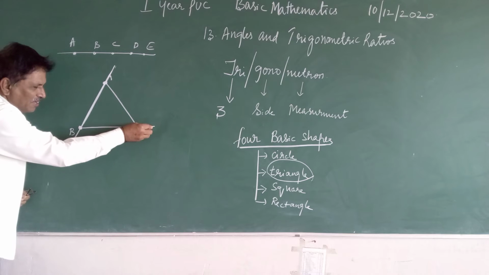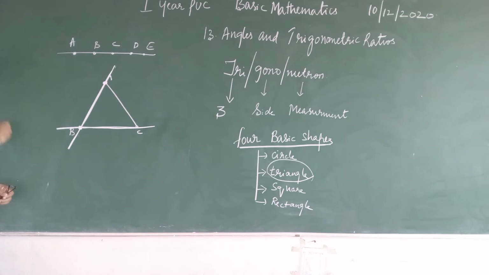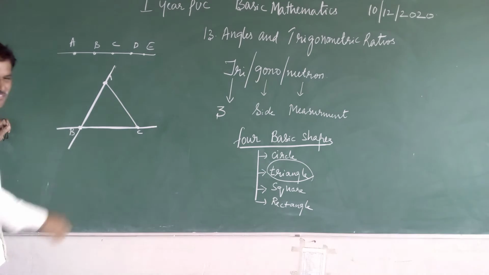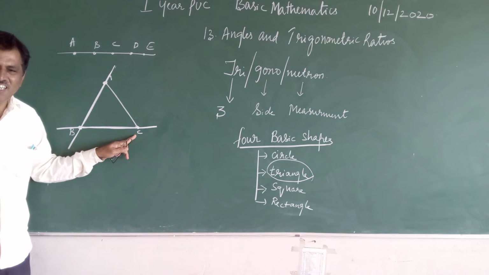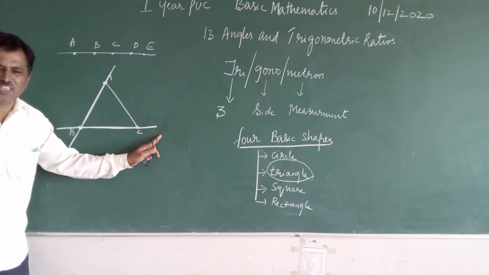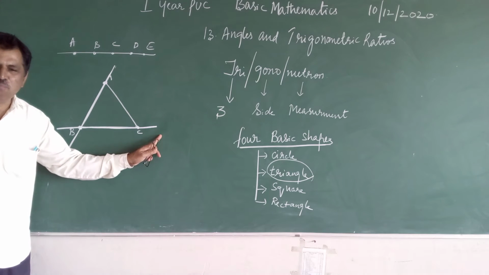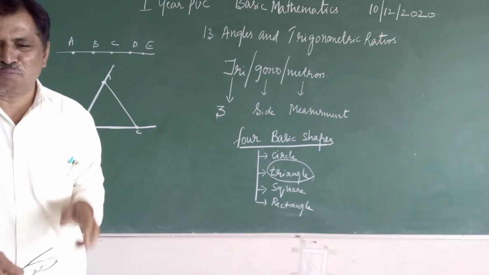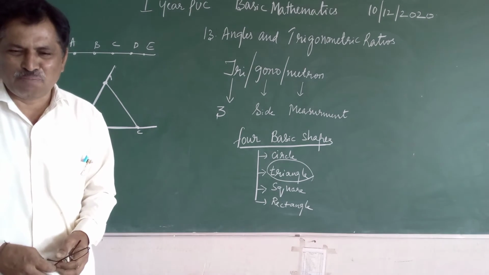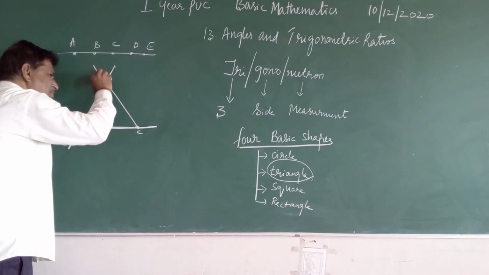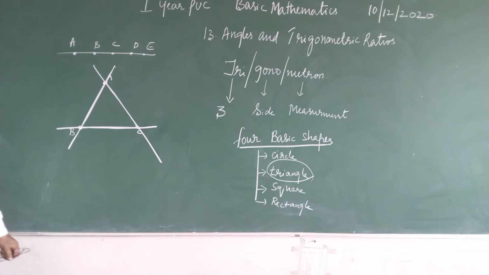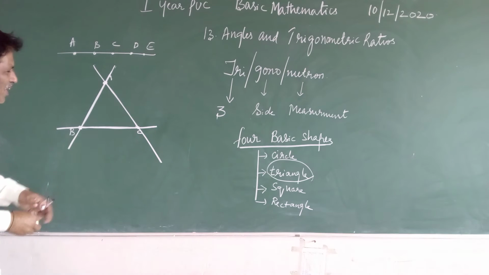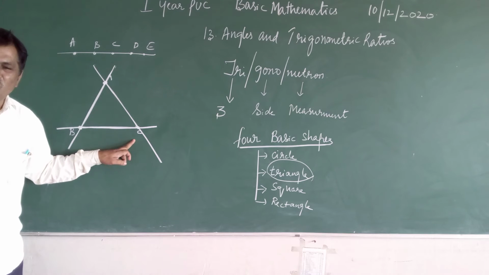Then on this line, point B and point C. So there are two points on this line. So this line also has non-collinear points. When I take this one, A and C are the two points on this line. Even A and C are also non-collinear points.